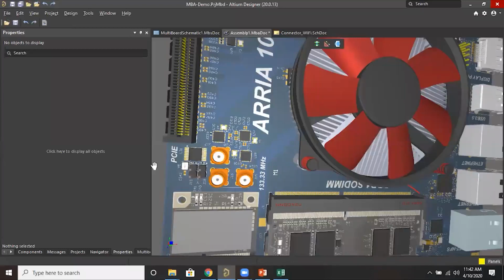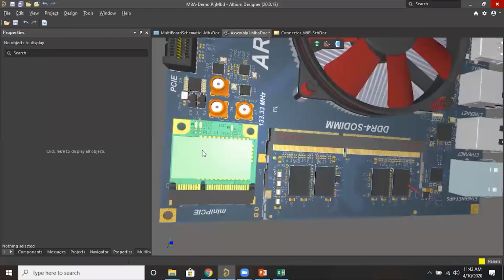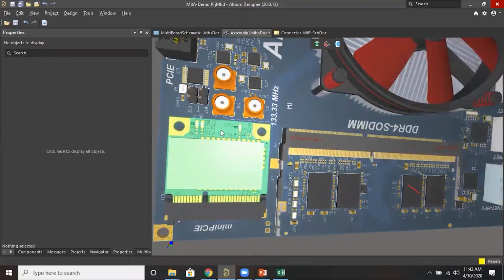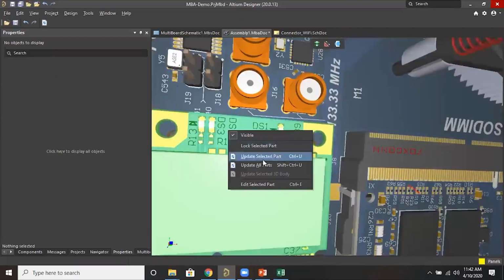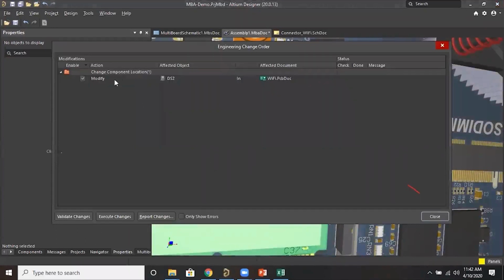So I just want to edit this board. The component is there. Edit selected part, and then moving this component here, just simply, and then finish part editing. Okay, so one component is updated in Wi-Fi. We can validate and execute.